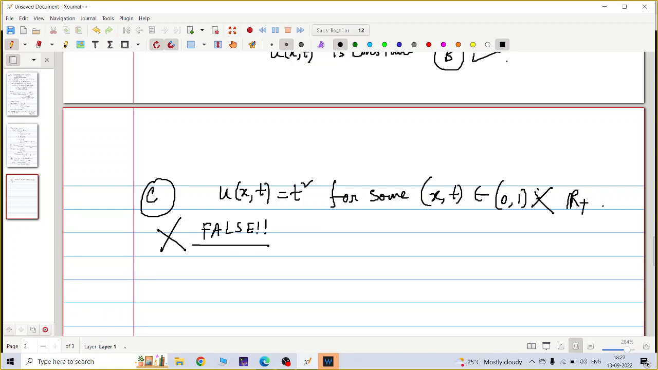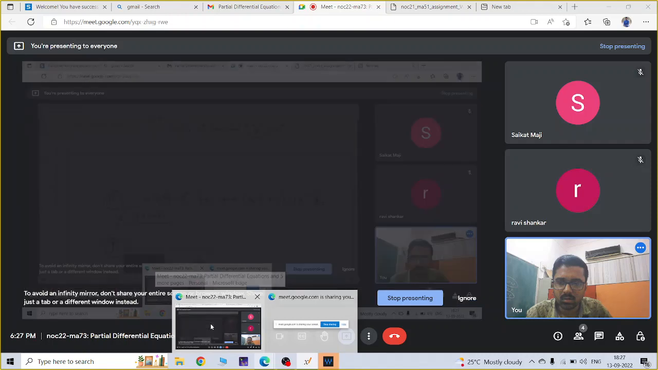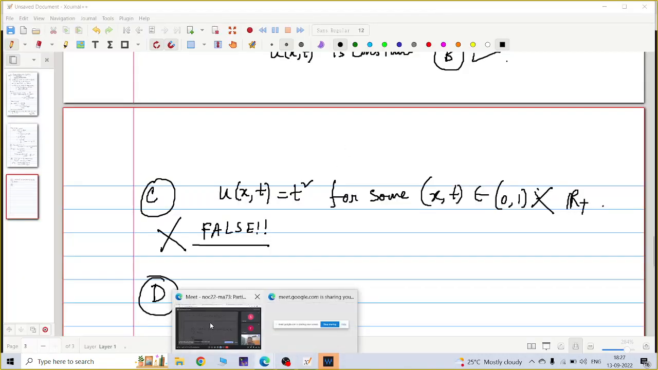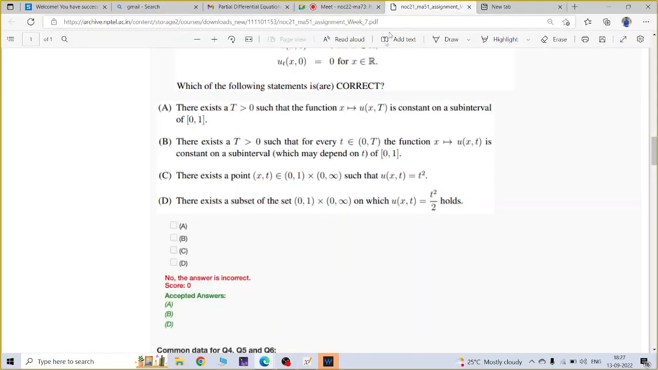False, because I already got u(x,t) equal to t square by 2, not t square. Sorry, let me write option D clearly. Option D is that there exists a subset of the set on which u(x,t) equal to t square by 2 holds. Is this true? I already got u(x,t) equal to t square by 2, right?